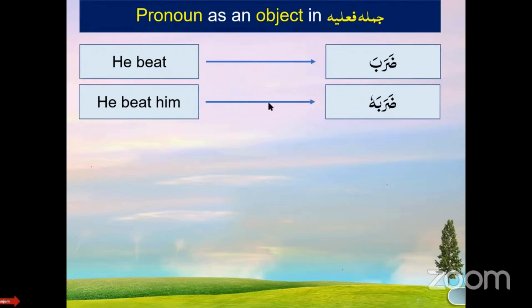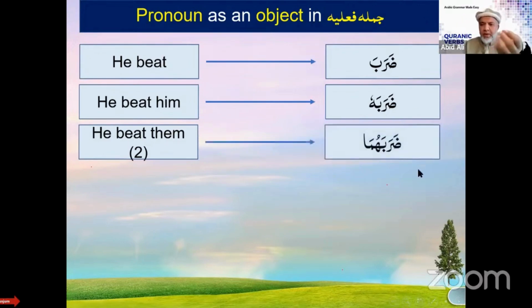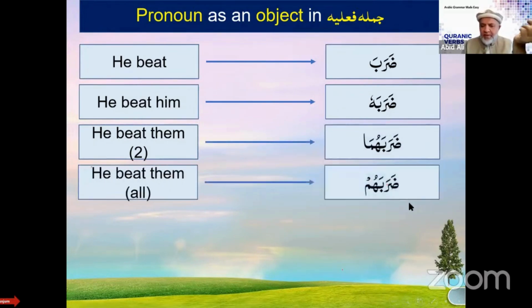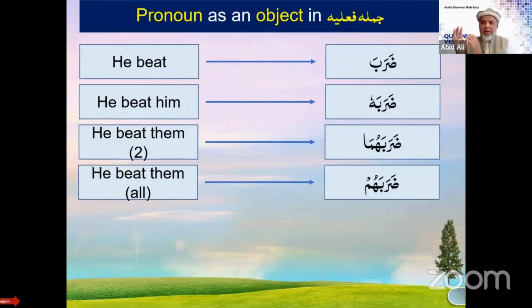Yes. Okay. Good. Now I'm saying he hit both of them. What was the English for huma? Huma, both of them. So daraba huma. If I say daraba hum, what does that mean? He hit all of them. So from the detached pronouns, we are taking siga number 1, and we are attaching one by one all the 14 sigas from the attached pronouns. Do you guys understand that?